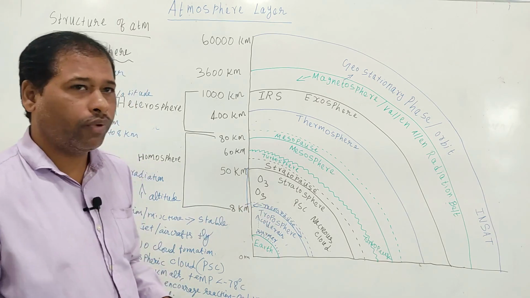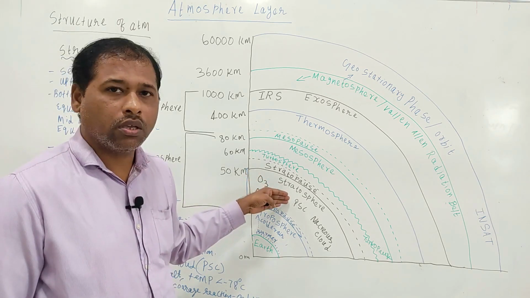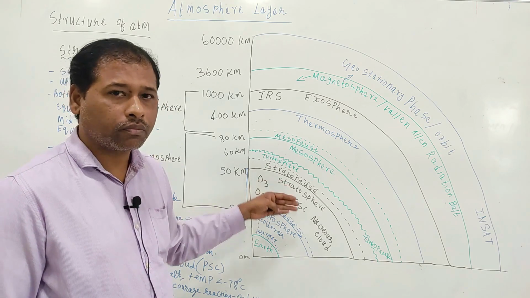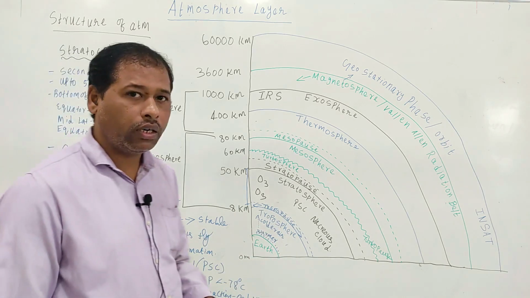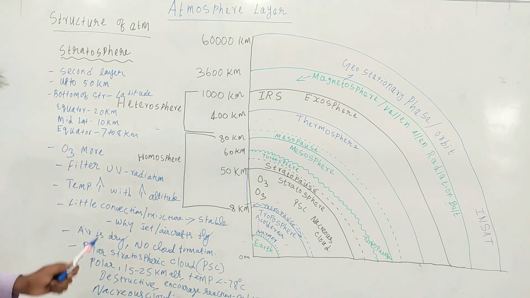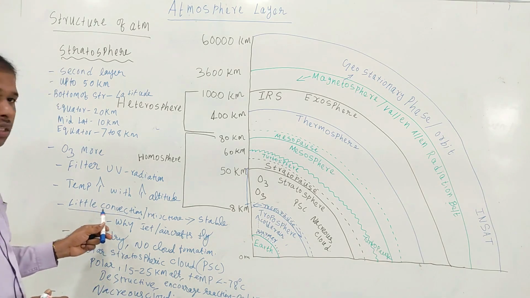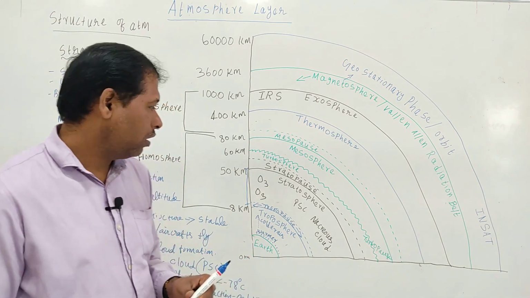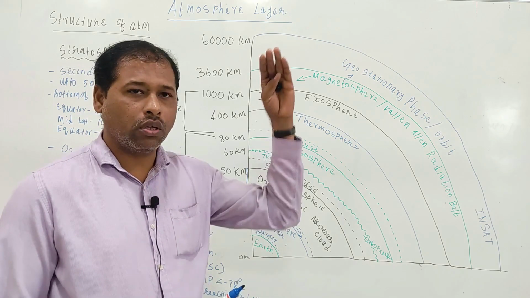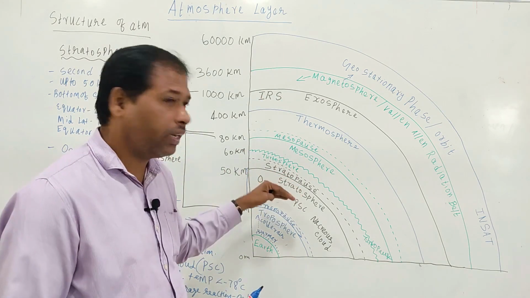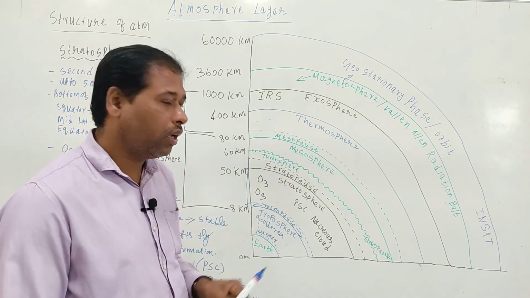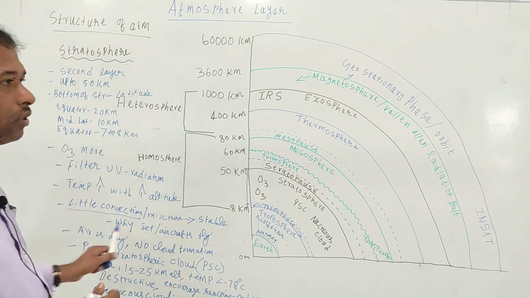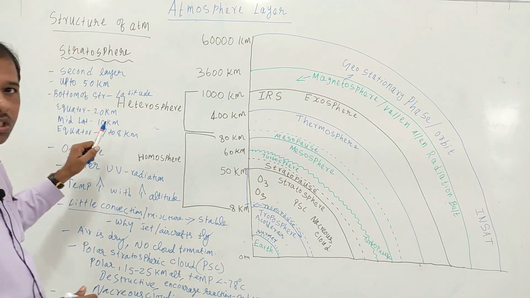As we discussed already, because there is little convection and little turbulence in the air, whatever materials go to the stratosphere can stay for a longer time and damage the ozone molecules. So this is all about stratosphere.